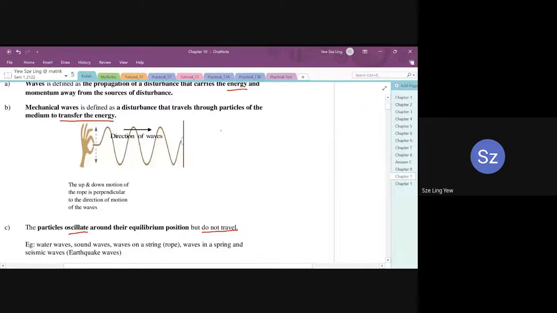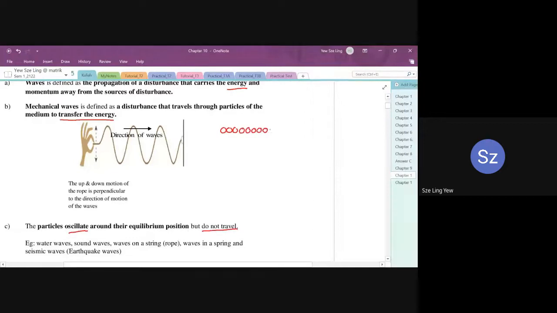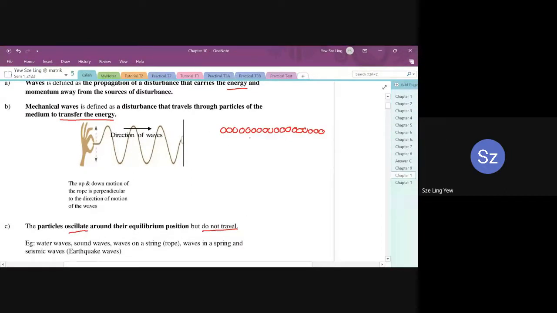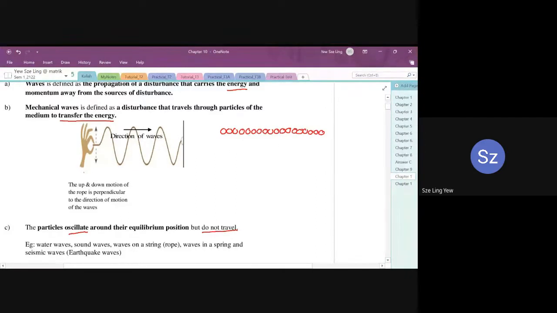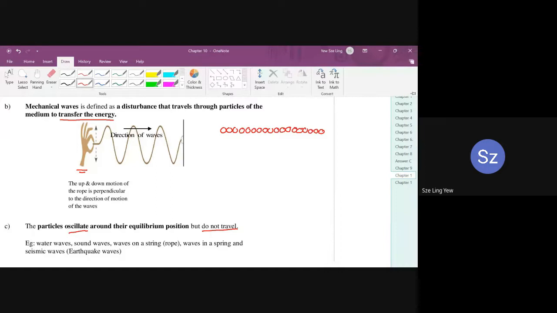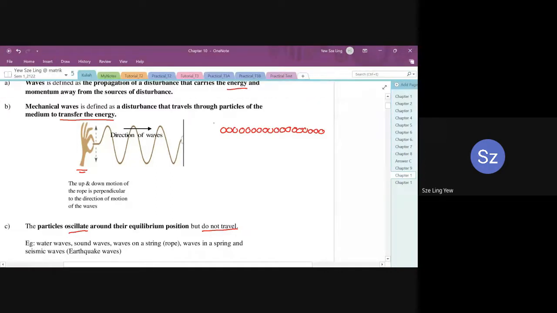Let's say now you have a series of particles. These are the particles along a string. Initially, all these particles are not moving. So what happens? The hand on the left-hand side, the person who is holding the string, starts to move the first particle, and he or she starts to oscillate the string.